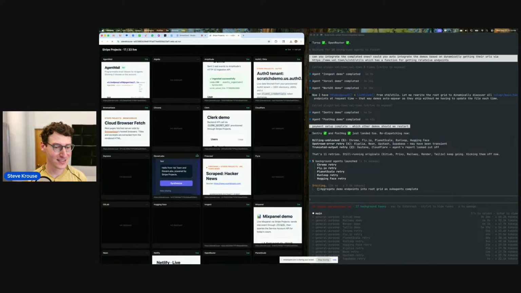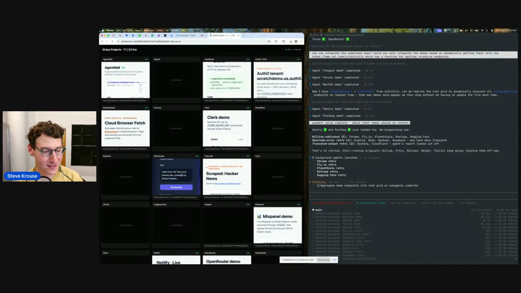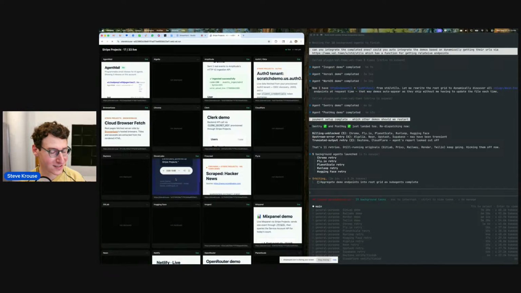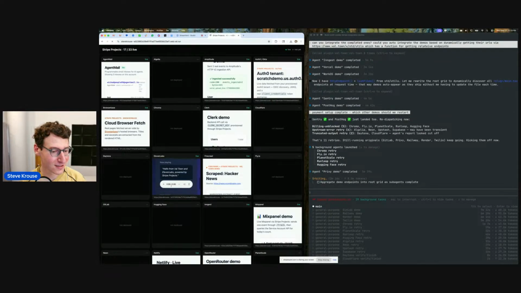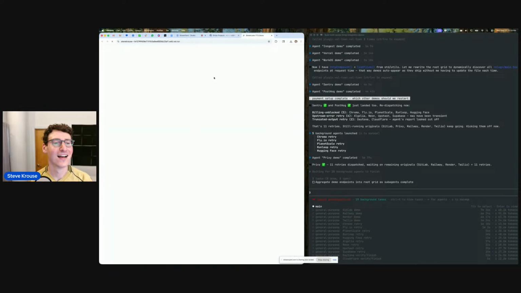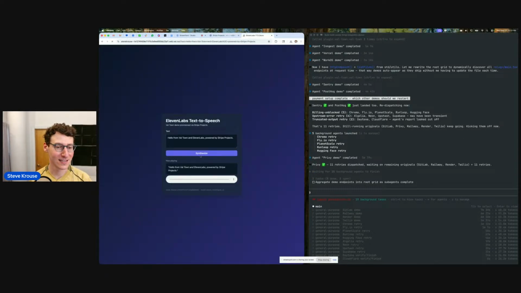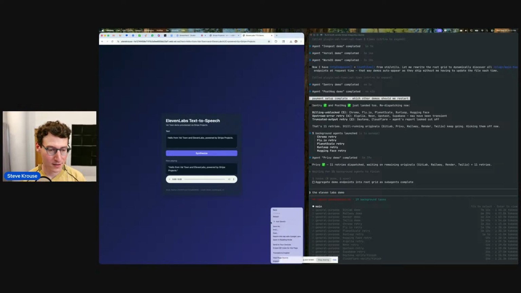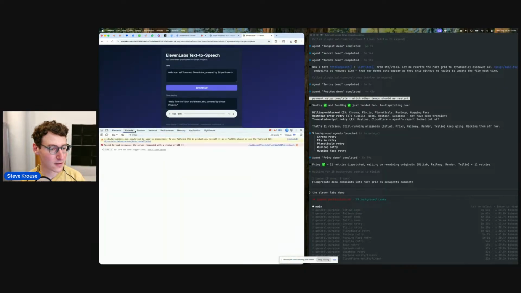Ooh, Eleven Labs, text synthesized speech. Whoa. Is this going to work? It doesn't look like it's working. Synthesize. Huh. The Eleven Labs demo doesn't seem to work.